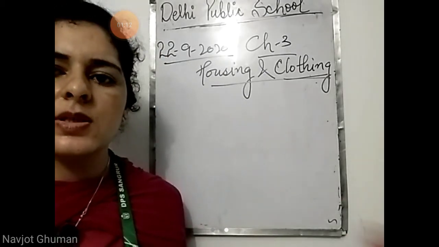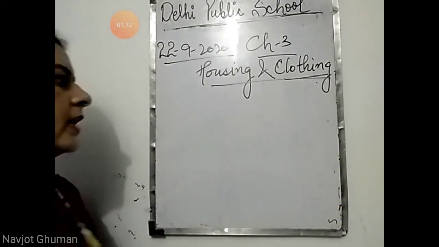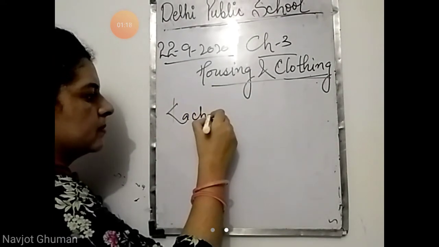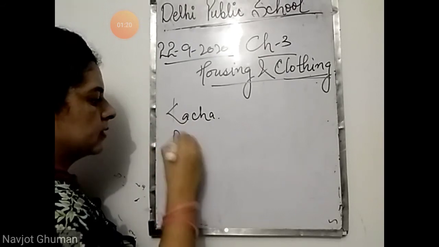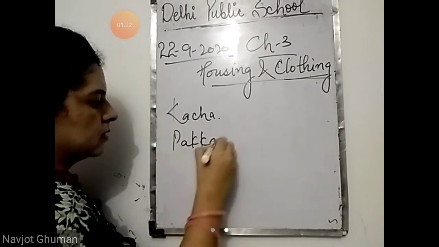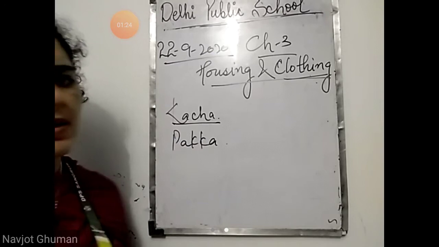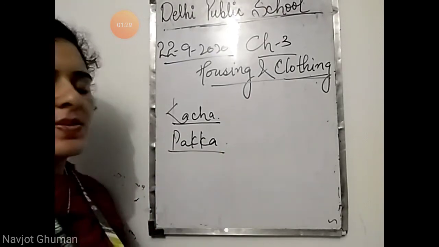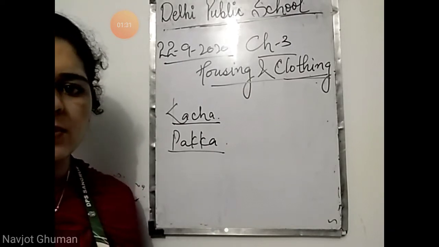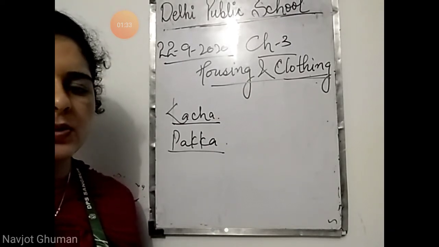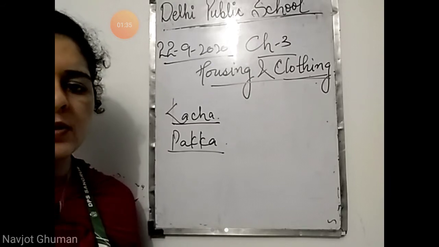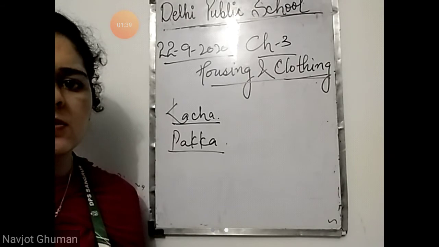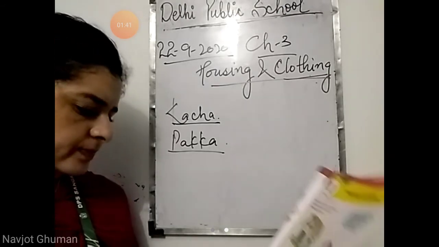So mainly houses are of two types. One is kacha house and one is pakka house. Kacha house is made up of mud and straw. Pakka house is made up of cement, bricks, mortar and all that you see nowadays. Nowadays pakka houses are there. Kacha houses are rarely seen.